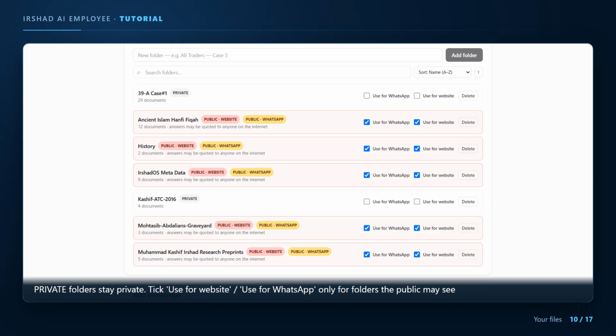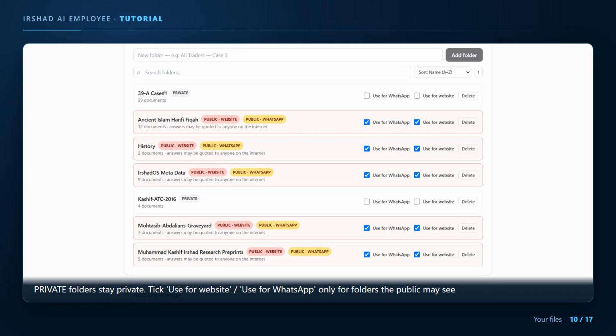Privacy is a switch you control, folder by folder. Look at the folder list. Folders marked Private are used only inside your workspace. Your client matters belong here. For a folder you tick Use for Website or Use for WhatsApp, the label turns to Public, and the system warns you in plain words: Answers may be quoted to anyone on the internet.